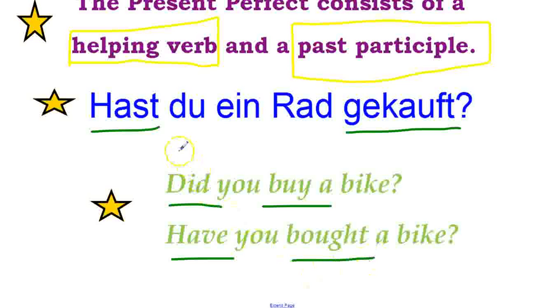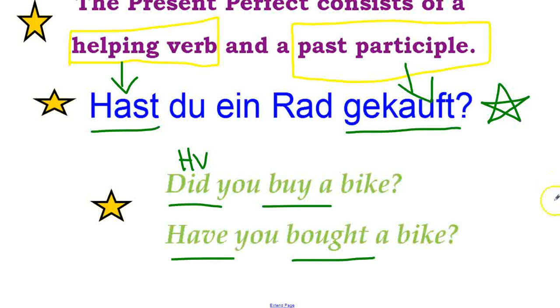In English, they also have a helping verb, right? And in this context, this is going to be our past participle. So in German, hast is the helping verb, gekauft is the past participle. Learning the past participles in German is a bit of a challenge. Since this video is only focusing on regular or weak verbs, it's a little easier than some of the other ones that we'll look at in my irregular verb video.